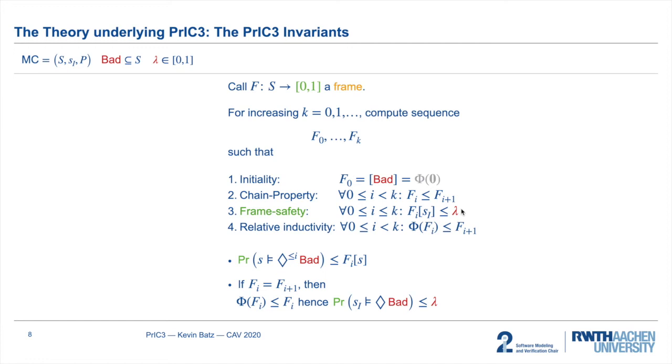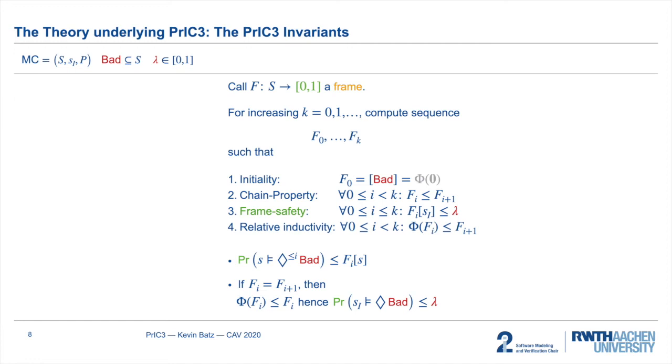The reason why PrIC3 maintains these invariants is also analogous to the standard setting, because then every frame fi over-approximates the probability to reach bad in at most i steps for every state. And here it also holds that if we find two consecutive frames, fi and fi plus 1, that coincide, then we have found an inductive invariant for which the value of the initial state is at most lambda, proving that lambda is an upper bound.